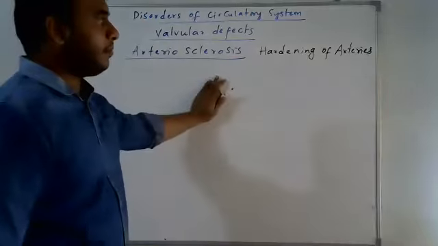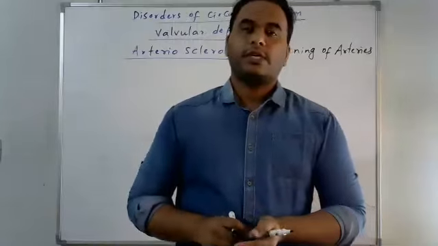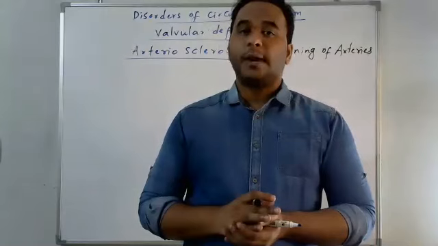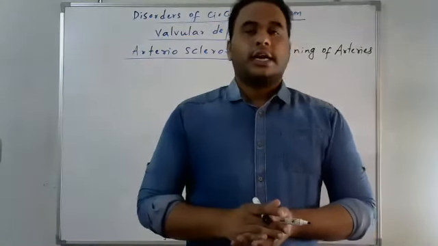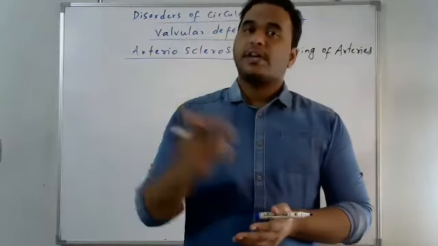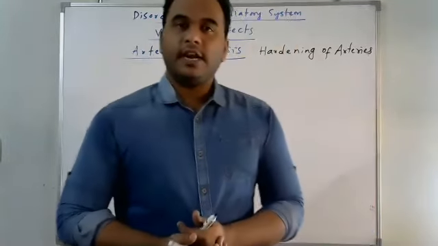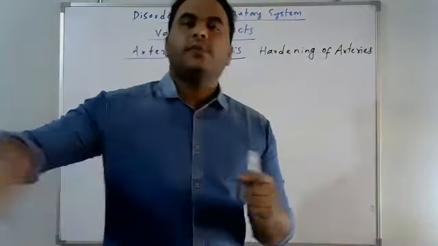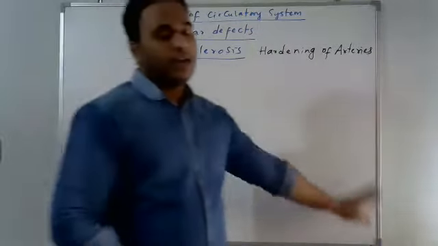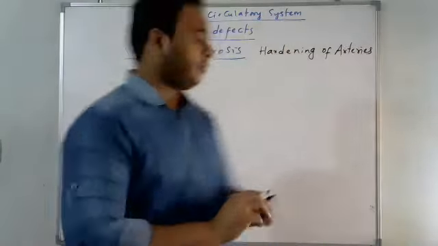There are certain reasons for the hardening of arteries, such as plaques and other physiological reasons. The arteries become hard and not flexible, so the pumping of blood becomes difficult in the arteries. That is called hardening of arteries.